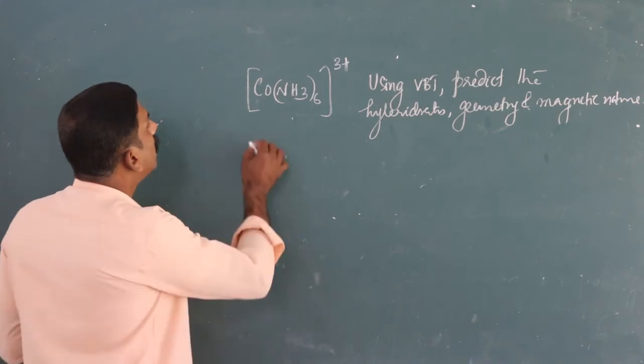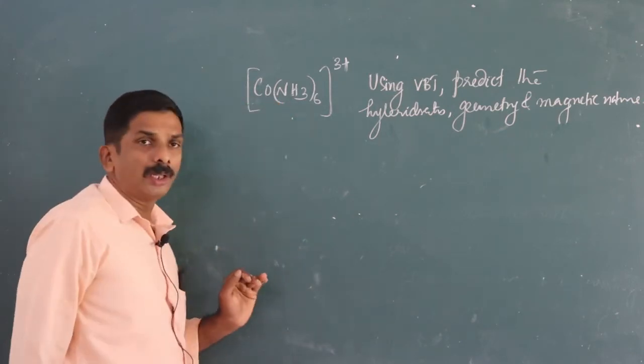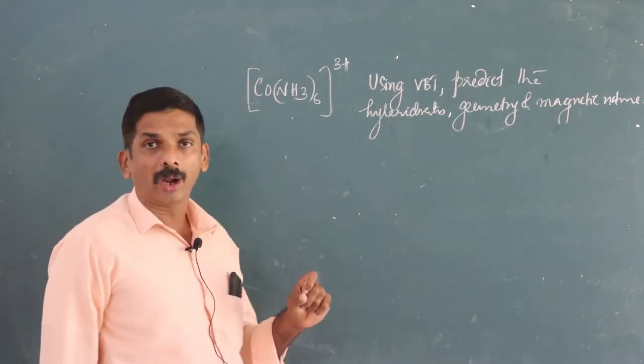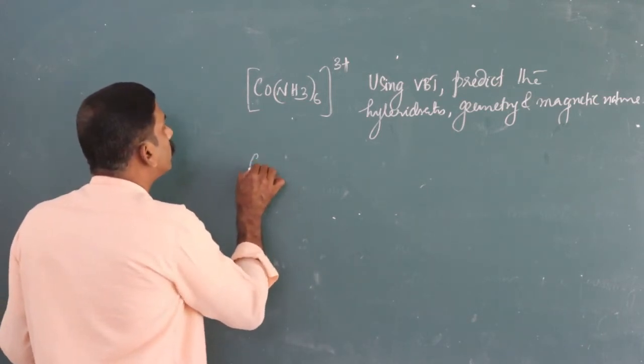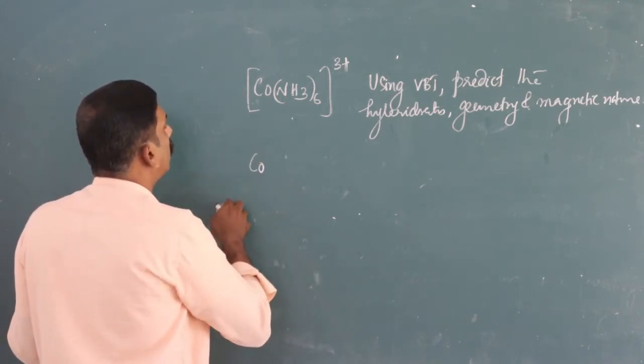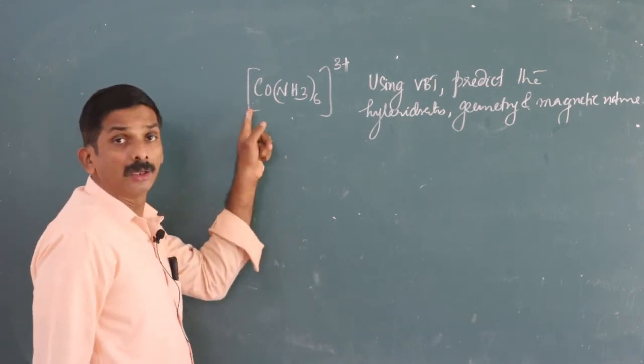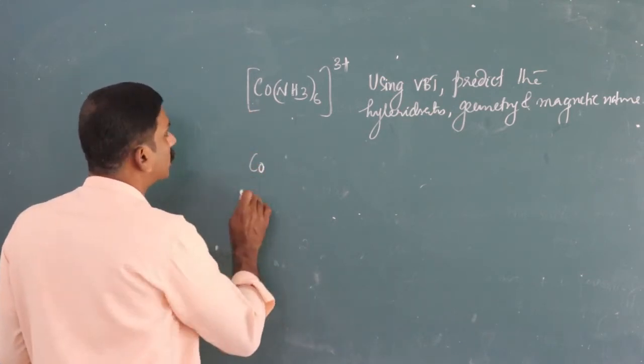And the different steps involved in the elucidation of bonding or hybridization: first we represent the central metal atom, which is cobalt.